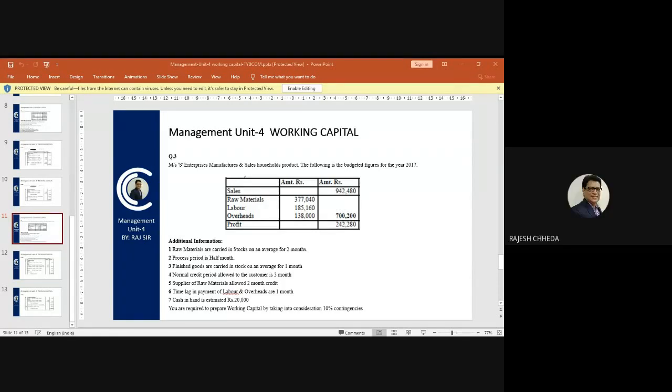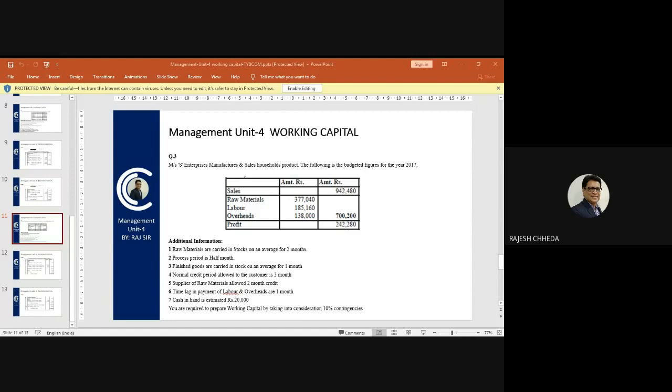Messrs. S Enterprises manufactures and sells household products. So the name of the company is Messrs. S Enterprises. The following are the budgeted figures for the year 2017. They are giving you a table which gives you details about future sales, future cost of raw materials, labor and overheads, and future estimated profit.